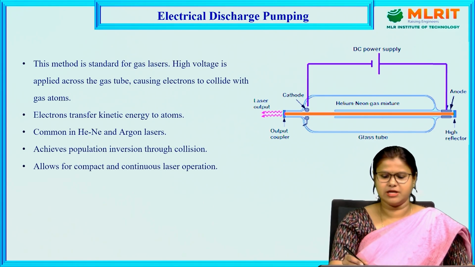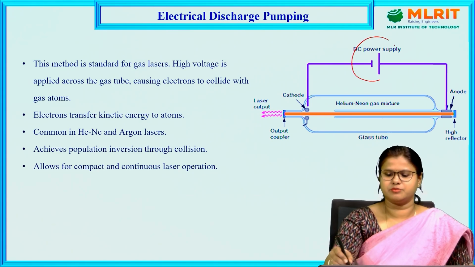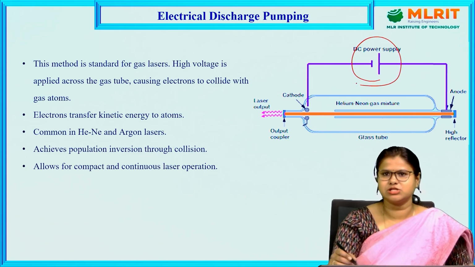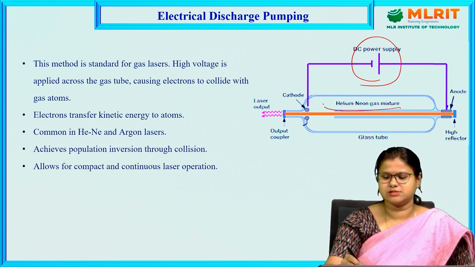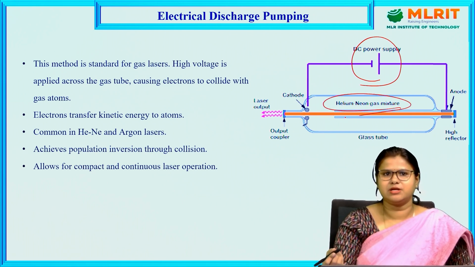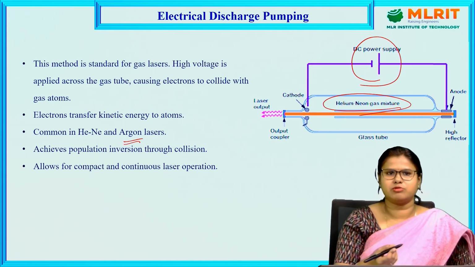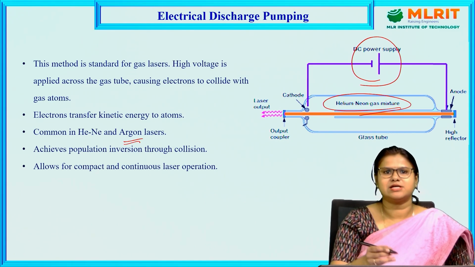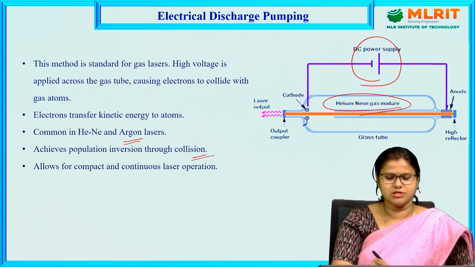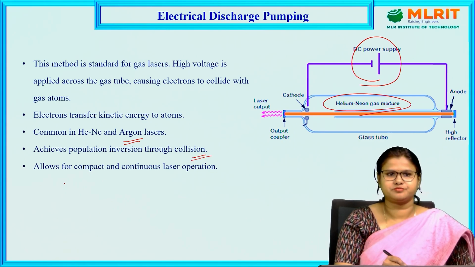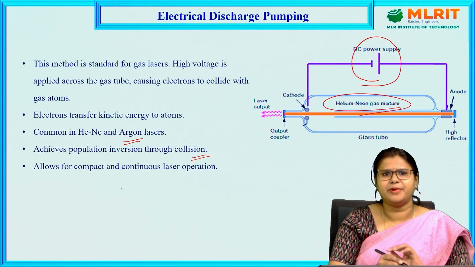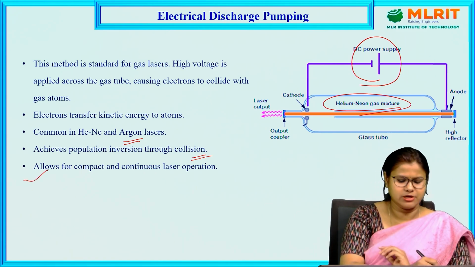And this is the electric discharge tube. So by using some DC power supply, as I have discussed, we are exciting atoms from lower energy to higher energy level. And this example is the helium neon laser. This is one of the examples. Also the argon laser is one of the examples, and this achieves population inversion through collision with electrons, and it allows for compact and continuous laser operation.